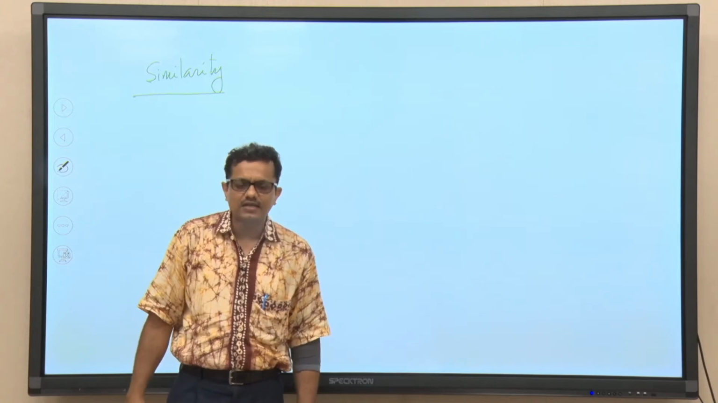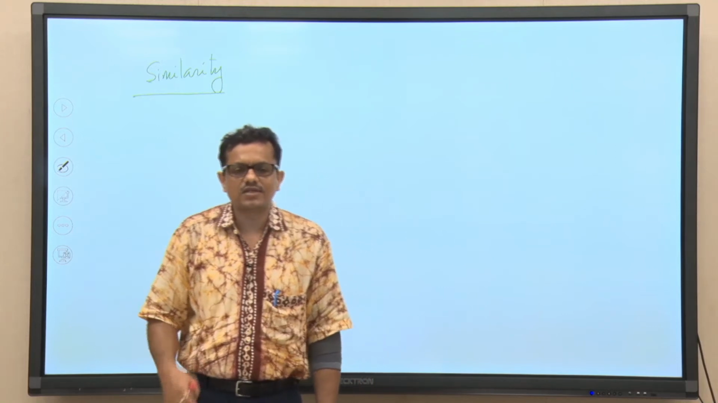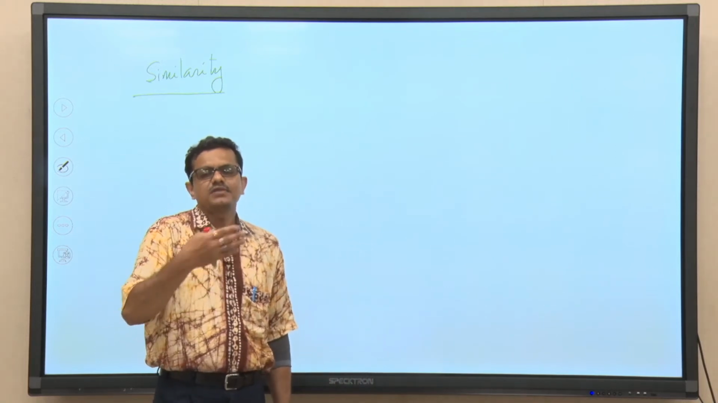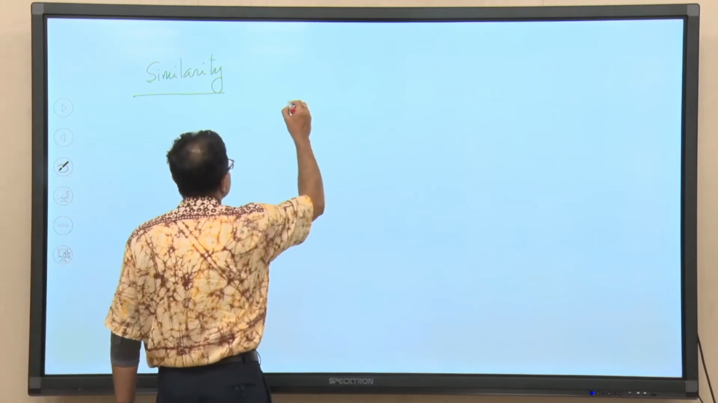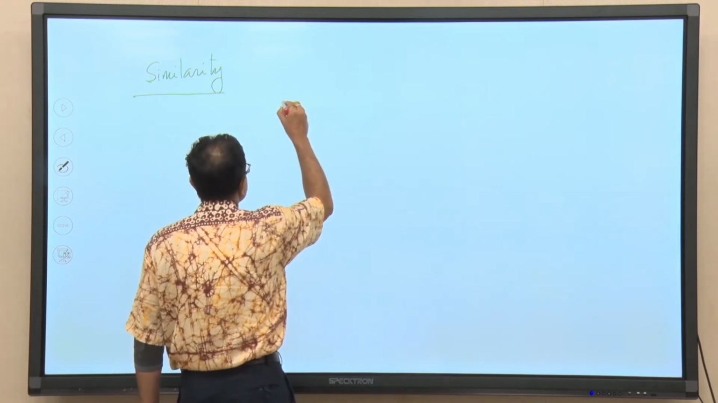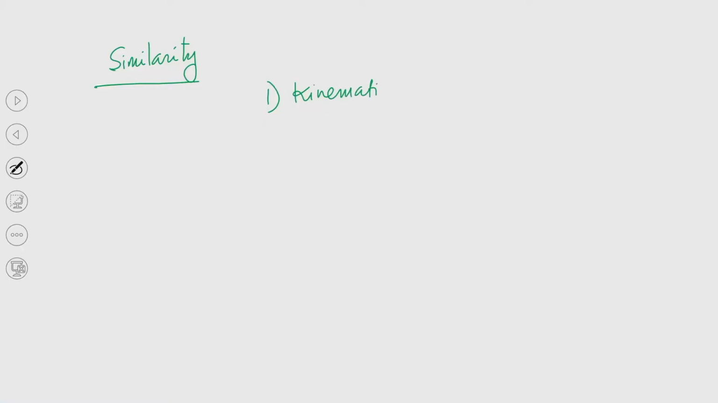First of all, let us try to understand it, and then we will try to write the formal definition of similarity. And you have studied, again I am telling, in undergraduate fluid mechanics course that there are different types of similarities. Number 1, kinematic similarity, Number 2, dynamic similarity, Number 3, geometric similarity.